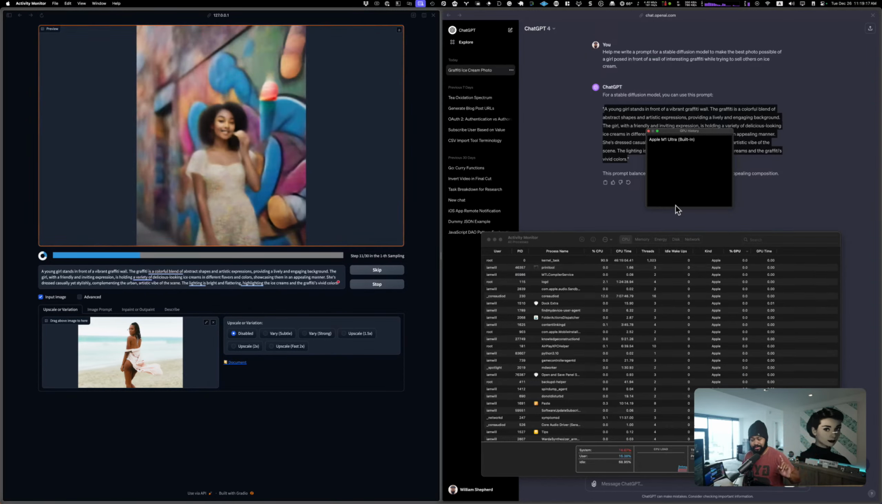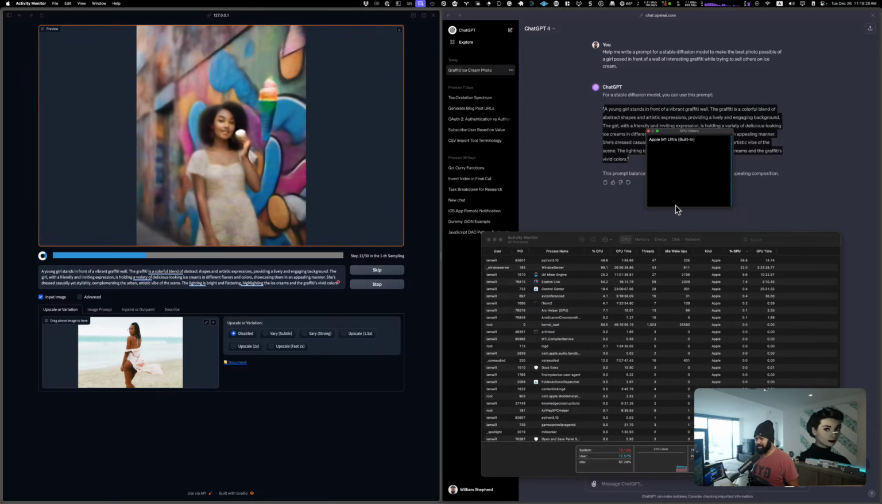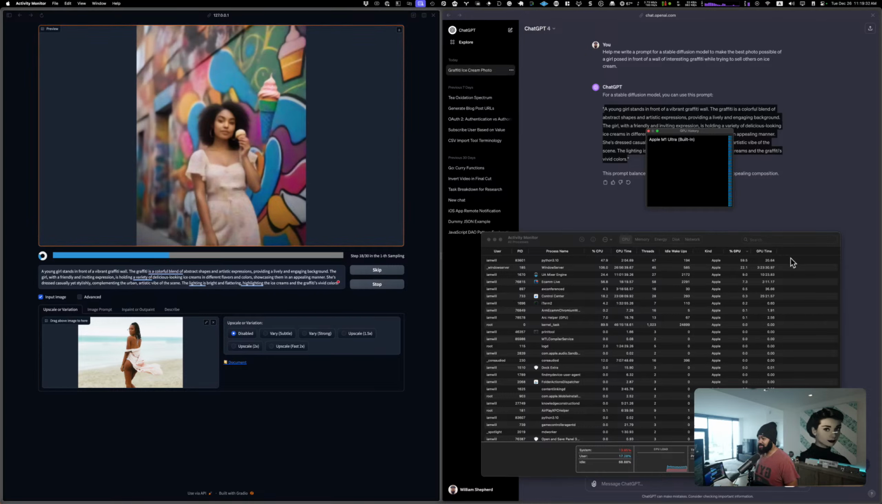Now, what I would like to see in the future from Apple is a way to tell when the machine learning core is being used. Because right now it's not really obvious if it's being used, like these accelerators that they charge us all this money for.